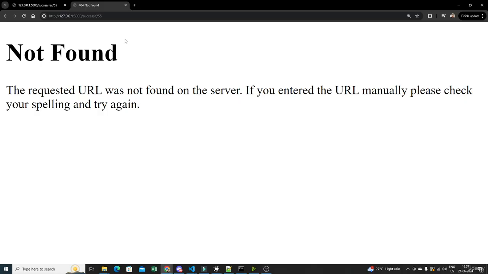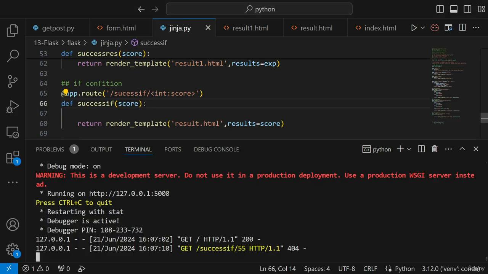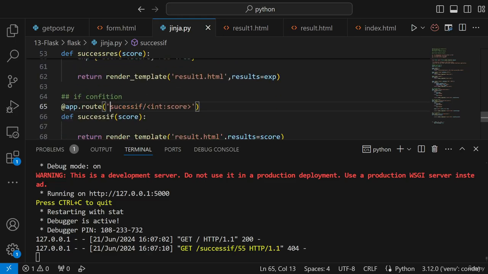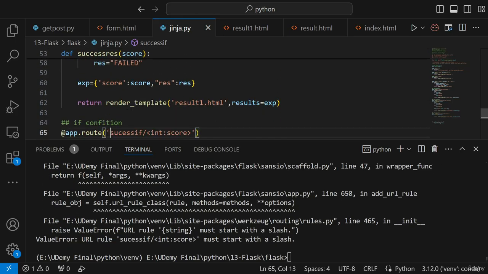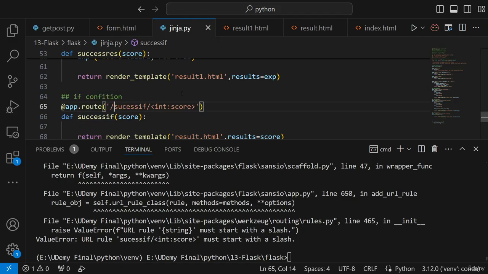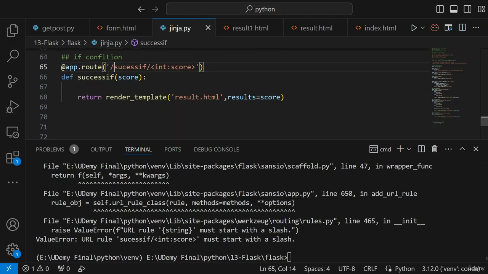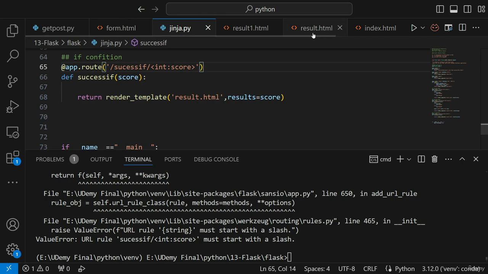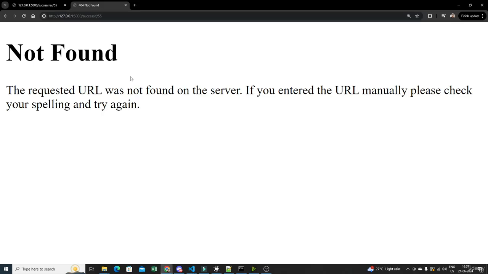The requested URL is not found. Why? Because success if, oops, let's see. So it has basically returned this entire thing to the result.html. I think it should work.